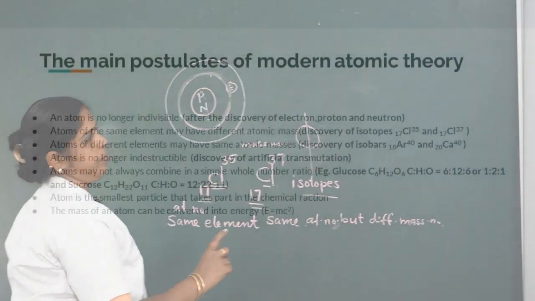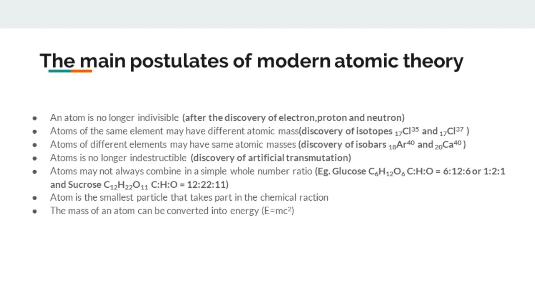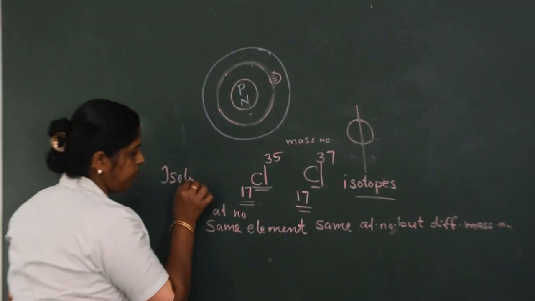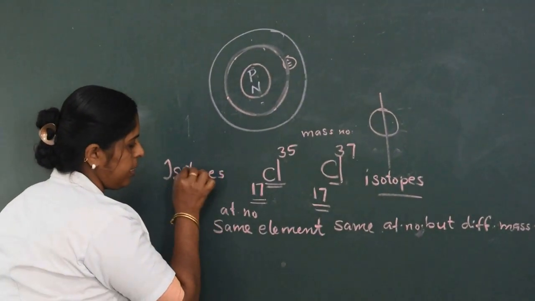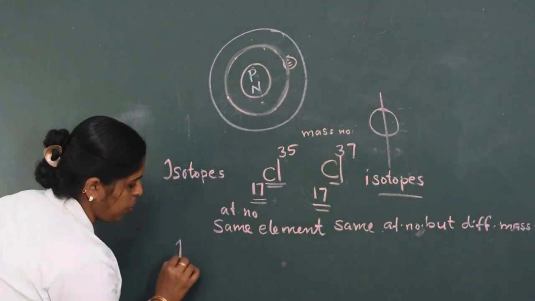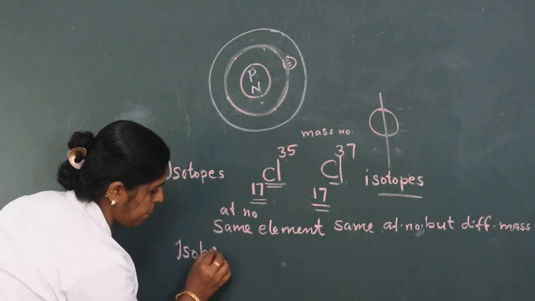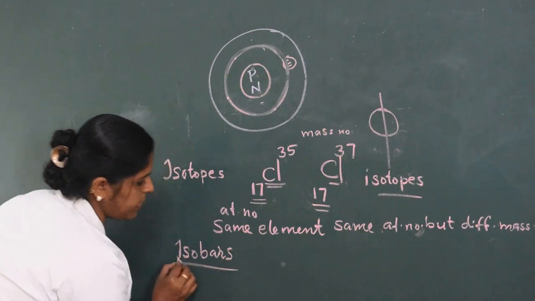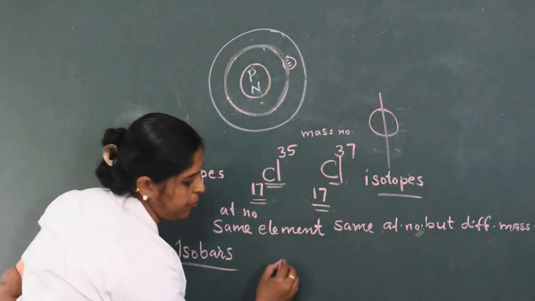Next we see the third point: atoms of different elements may have the same atomic mass. These are known as isobars. Isobars are atoms of different elements.